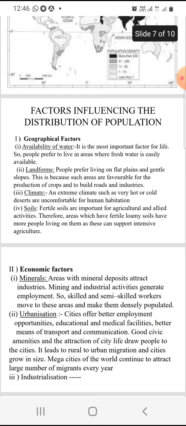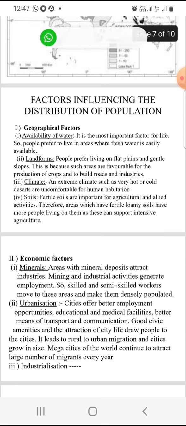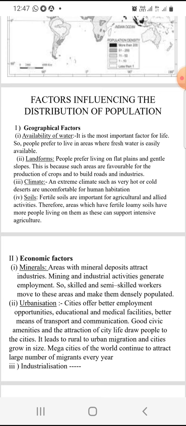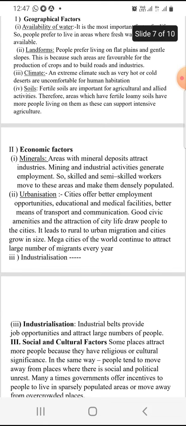Climate is also one of the important factors. Extreme cold and extreme hot climates do not suit human activity, so wherever climates are favorable, you can find high density of population. Then economic factors, like minerals and different types of natural resources. Where these are deposited, that area attracts mining and industrial activity, for example the Chotanagpur Plateau region in India. This area has a richness of minerals, so it is industrially well developed and attracts more people.